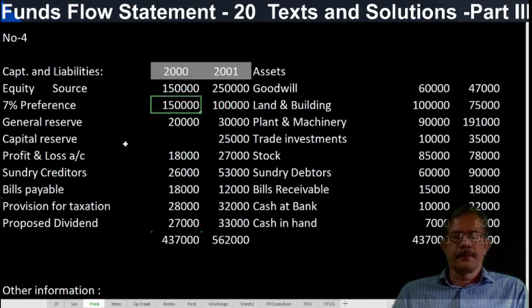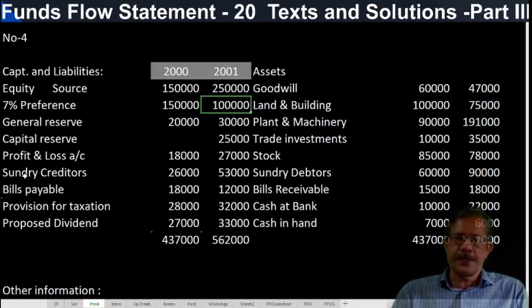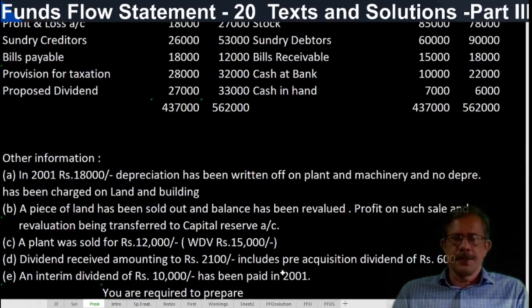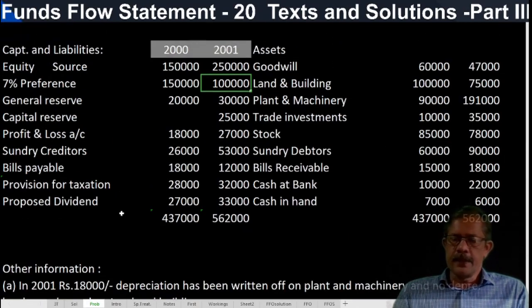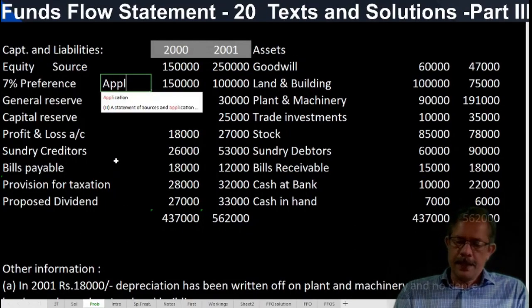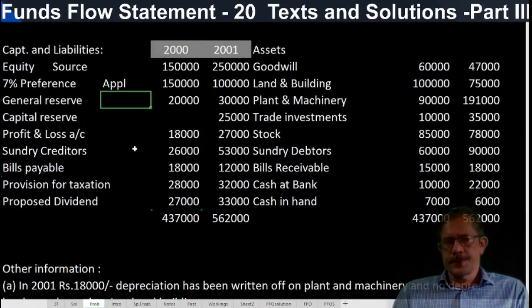7% preference capital, 1,50,000, 1 lakh. Okay. So preference capital has been redeemed. See whether it is in exchange of debentures or etc. Then it will become an exchange transaction. This 50,000 will be shown as a source as well as an application. Here nothing is mentioned regarding redemption. So it is assumed that it has been redeemed through bank. So an application is there, 50,000 rupees.